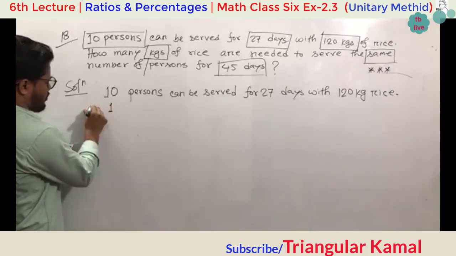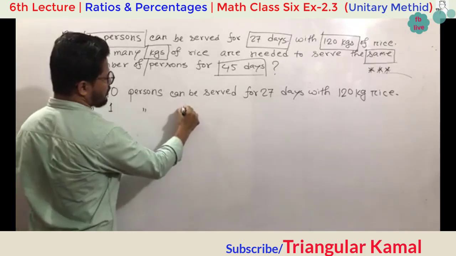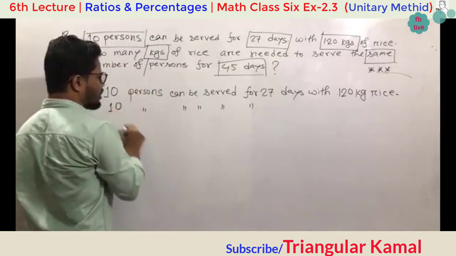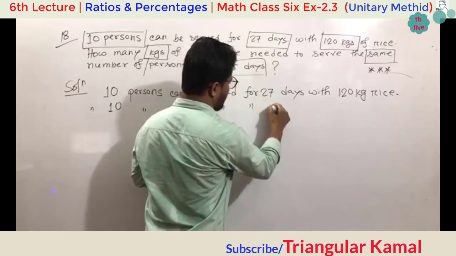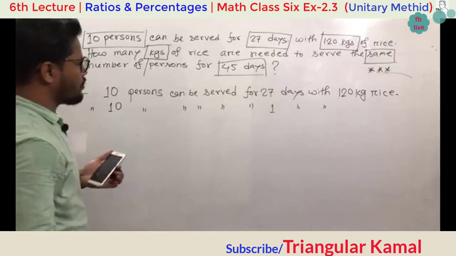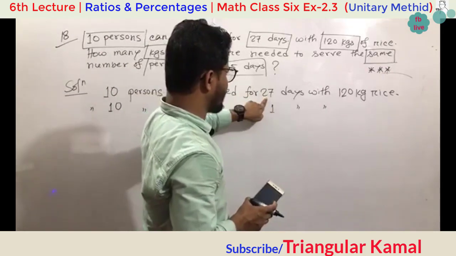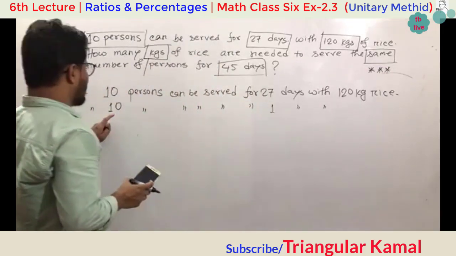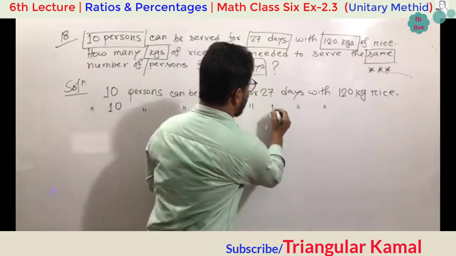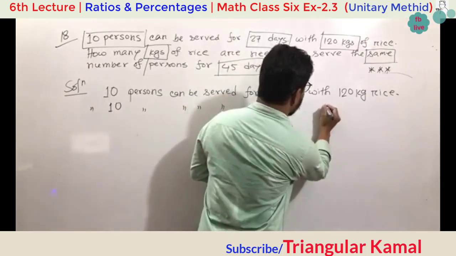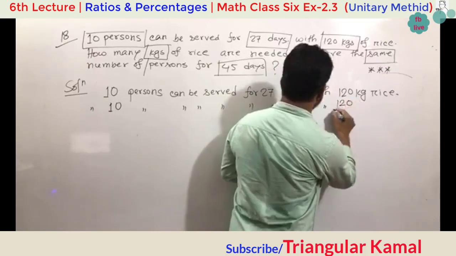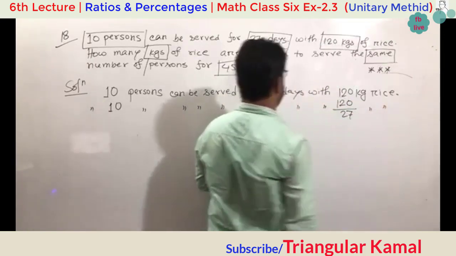So 10 persons can be served one day with... Give attention, 10 persons can be served 27 days, and if the 10 persons are served 1 day, rice will be required in a smaller amount, 120 divided by 27 kg rice.